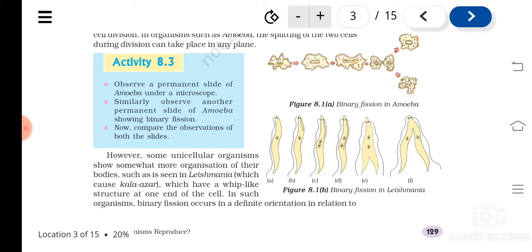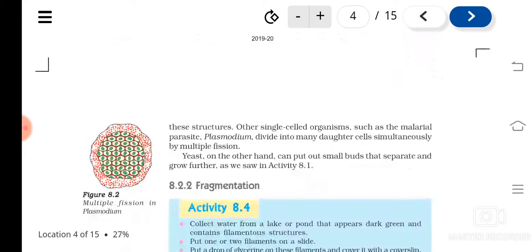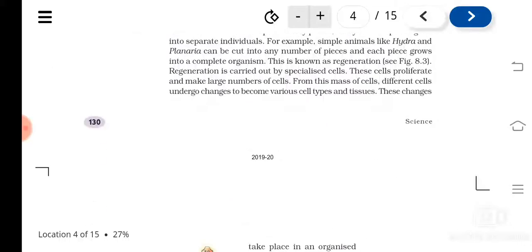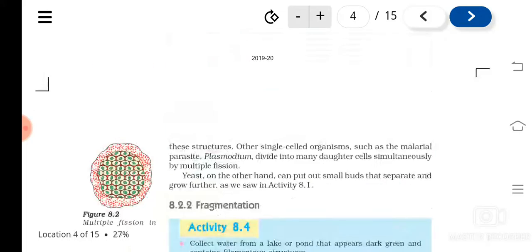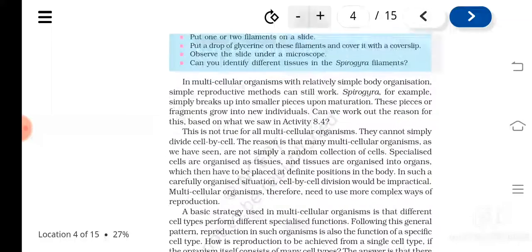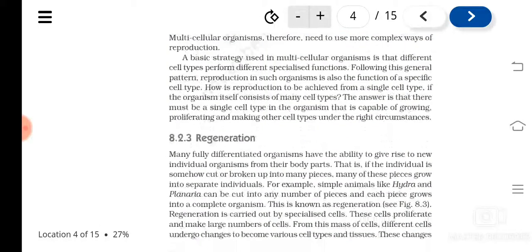So in unicellular organisms like amoeba, they undergo what? Fission, that is binary fission. And organisms like plasmodium, they undergo what? Multiple fission. And I have explained to you fragmentation, isn't it? Fragmentation takes place in Spirogyra, isn't it?